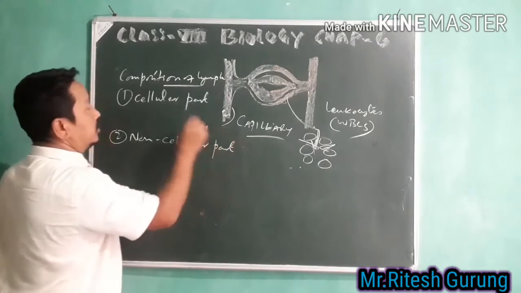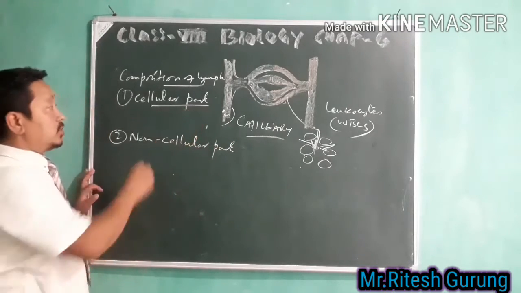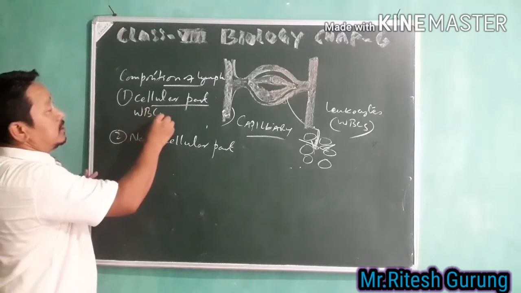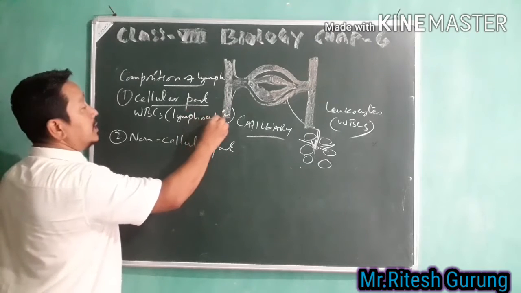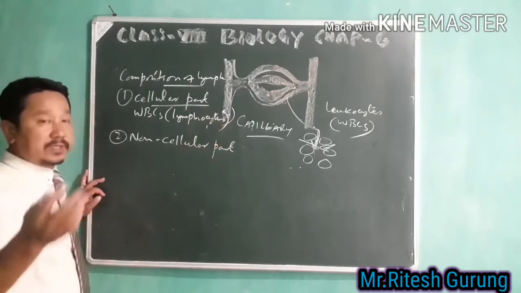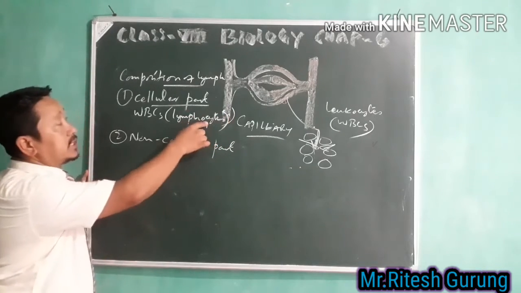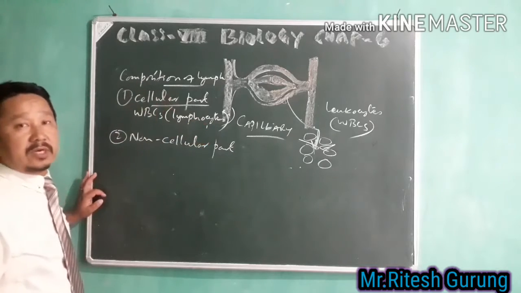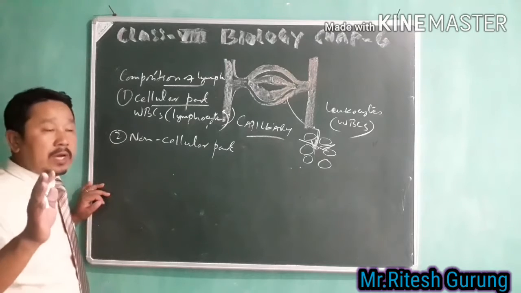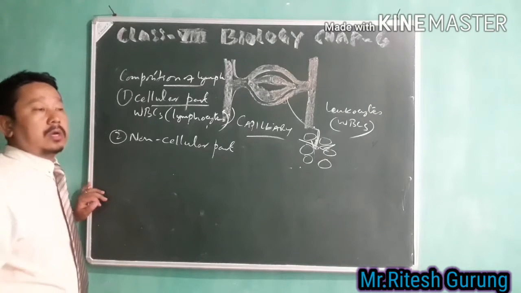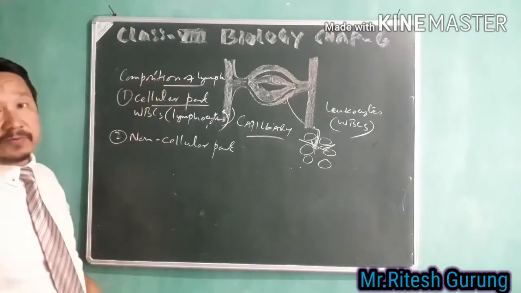Among the cells you find WBCs here, especially lymphocytes. There are different kinds of WBCs, and among them, lymphocytes are the ones that you find in the composition of lymph. Other than WBCs, there are no RBCs and no platelets in the composition of lymph.